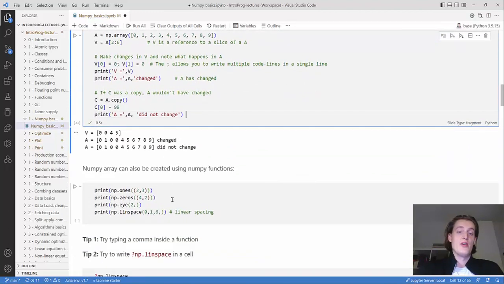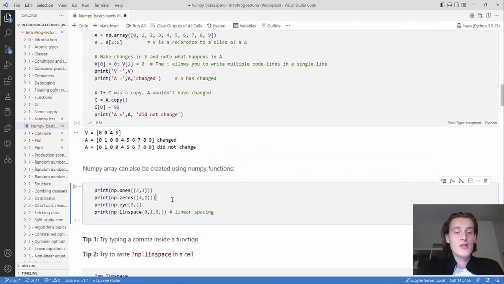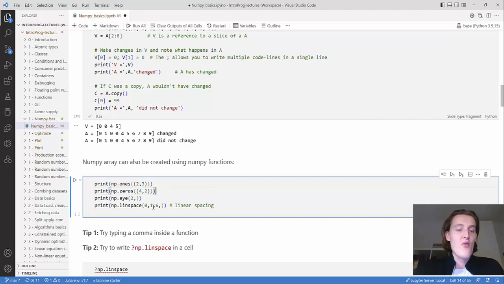Numpy arrays can also be created using Numpy functions. So Numpy has a bunch of functions, and we're not going to be able to go through all of them here. And I don't know all of them. Probably very few people do. You can find the ones that you need when you need them. But these are some of the more common ones.